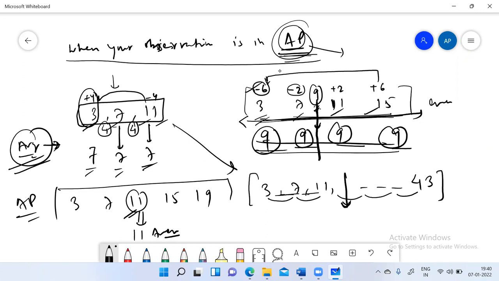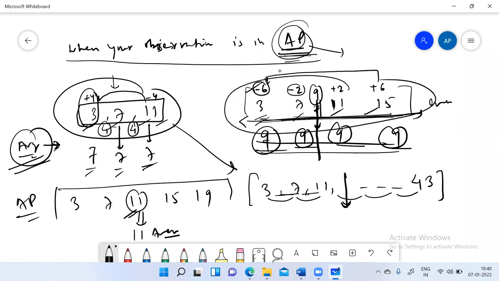But the one thing that is still constant in both types of series is that the central value will be the middle value. Here the middle value is the central value only. Here we don't have any middle value, but the central value will lie in the middle only. So if you want to calculate the average for this series, you just need to calculate the central value or middle value of the series, which is (3 plus 43) by 2.